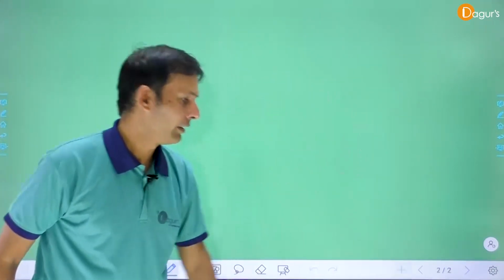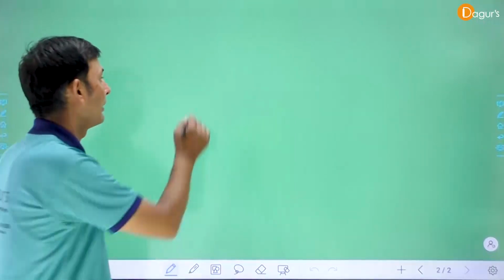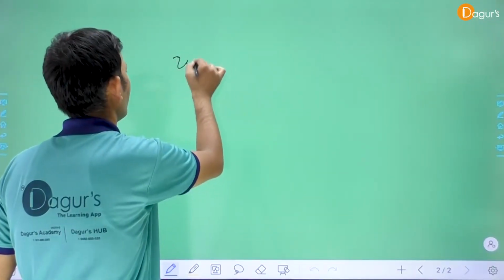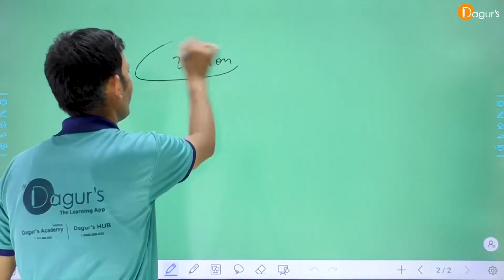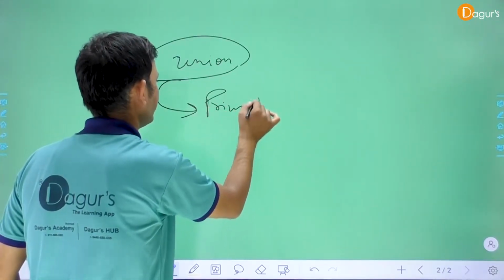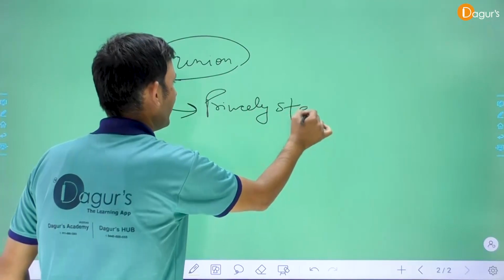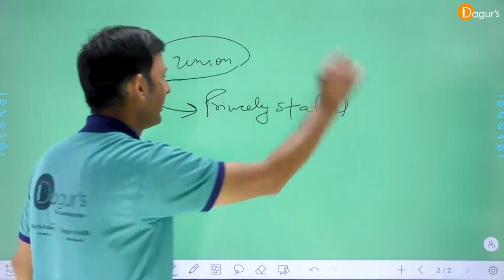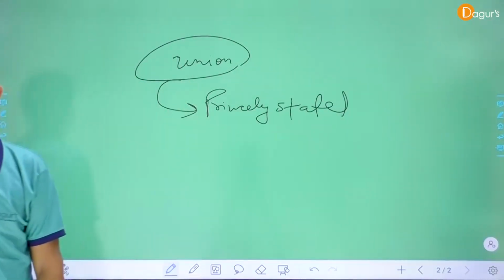The British government emphasized the union of princely states, number 1.